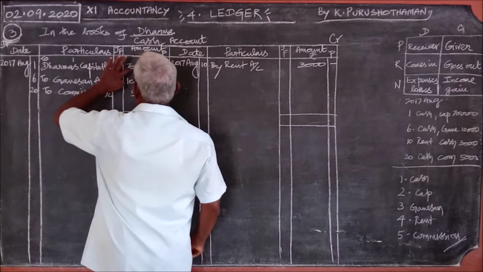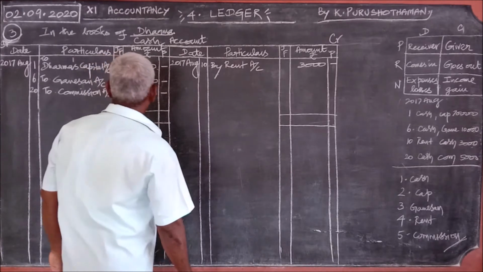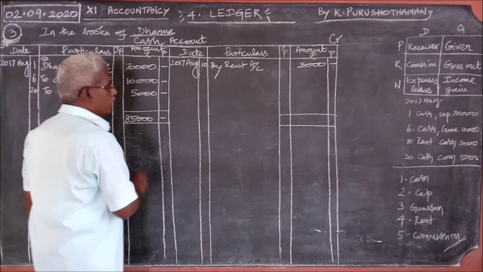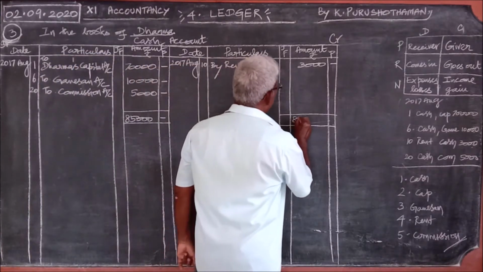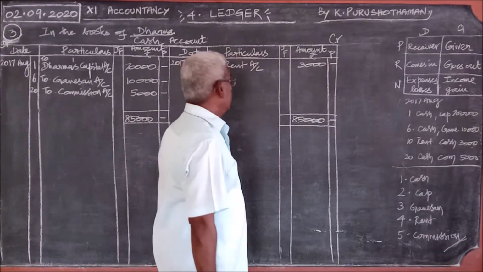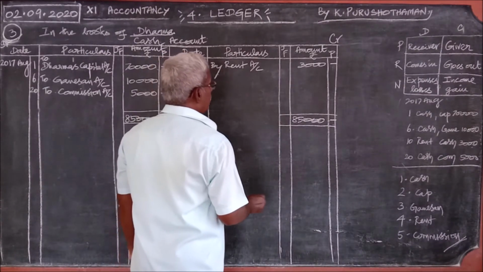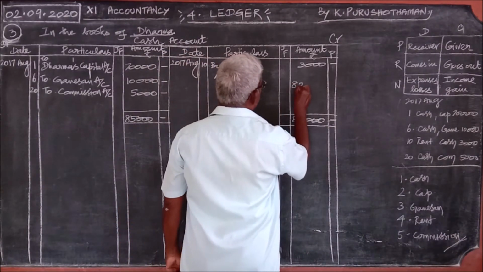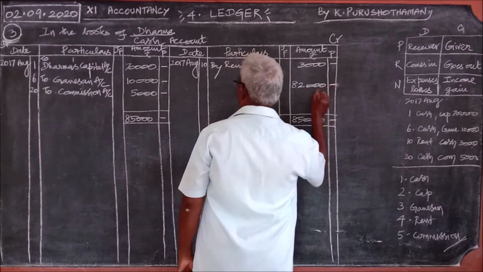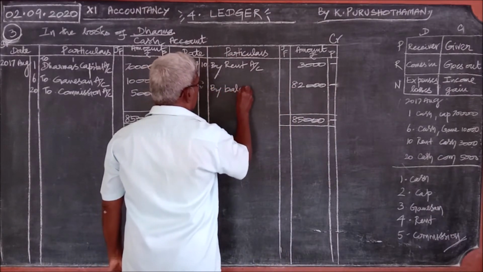Here the total is 85,000. There the total is 3,000. Which is the greatest total? 85,000 is the greatest total. You write it on both sides. Then, what is the balancing figure or the missing amount? 82,000 is the missing amount. Write the missing amount, the balancing figure, and against it you write balance carried down.